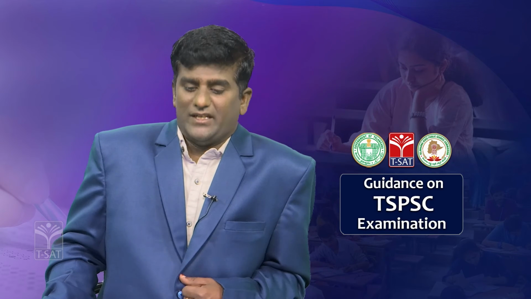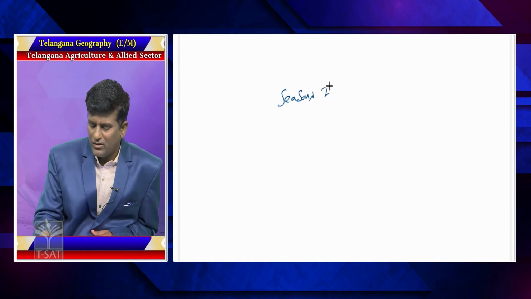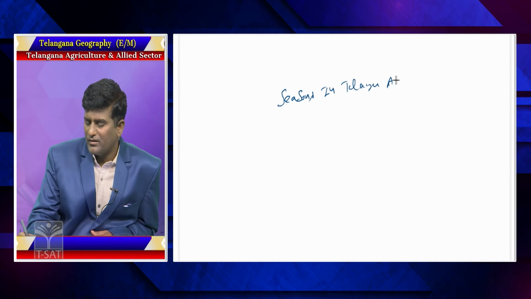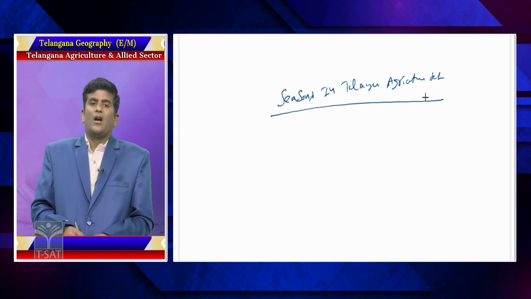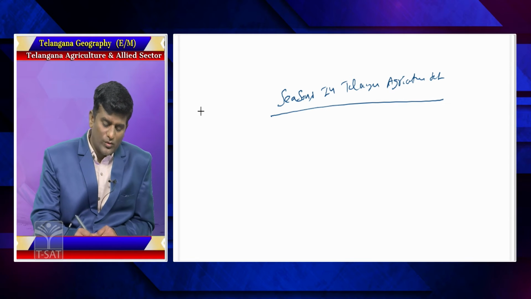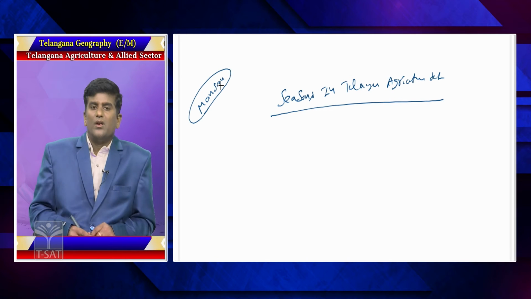Seasons in the Telangana state agriculture sector. According to geography, India's climate is different and depends on the monsoon.